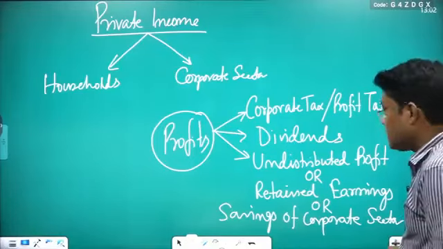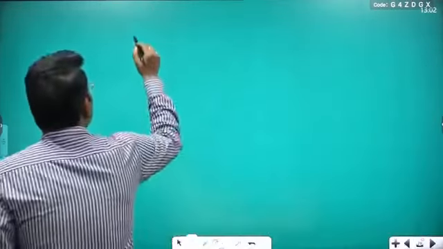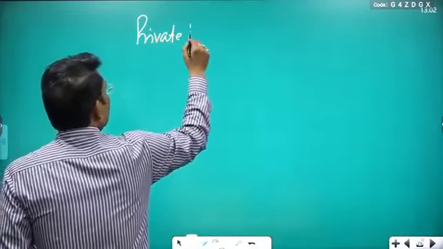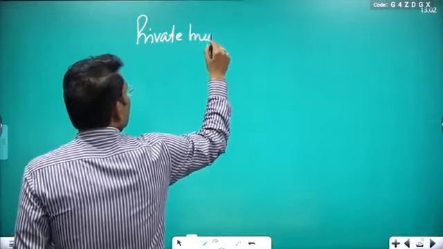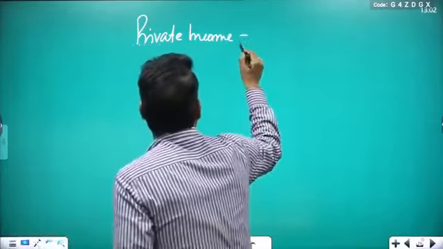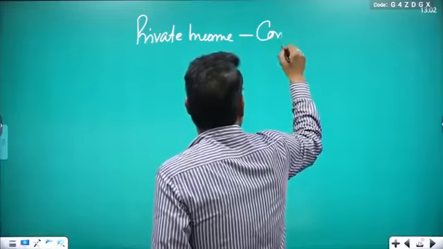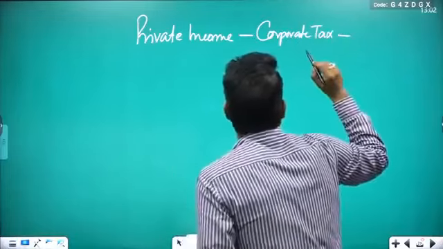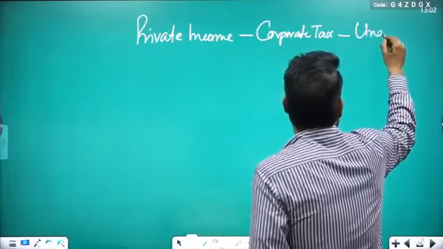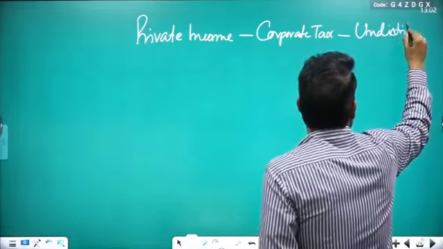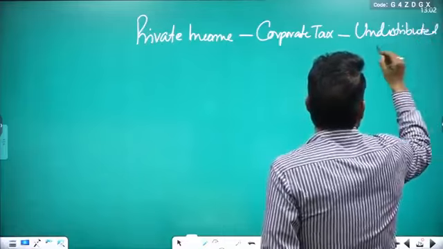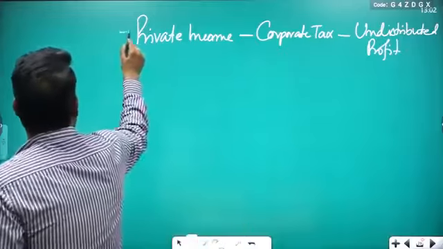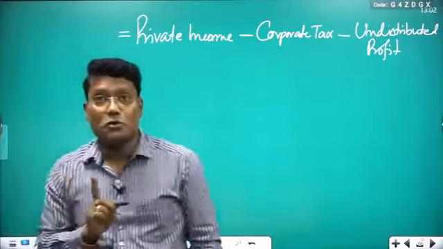Now I am changing this slide. So it means in the private income, as I discussed with you, if you subtract corporate tax minus undistributed profit, then this private income turns into, or gives you, the income of households.